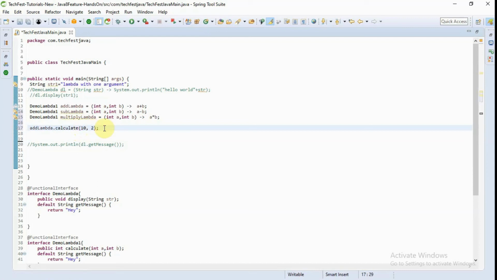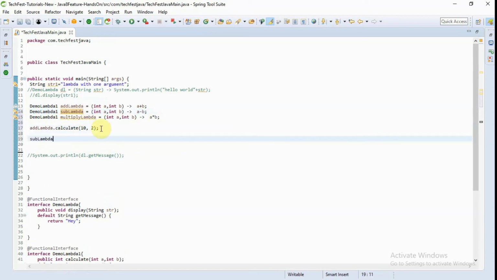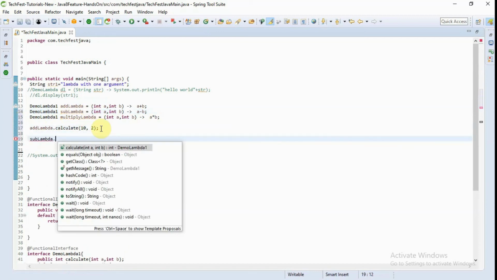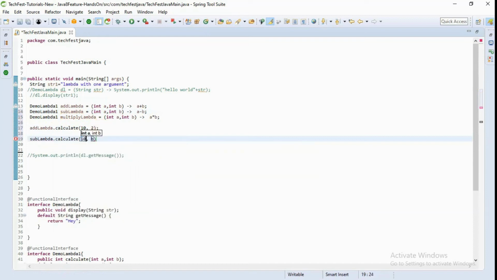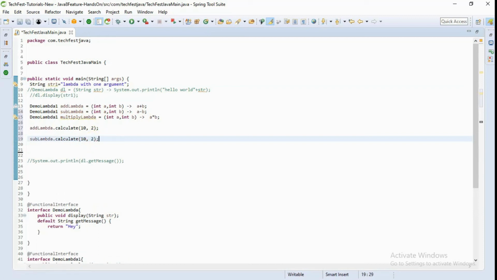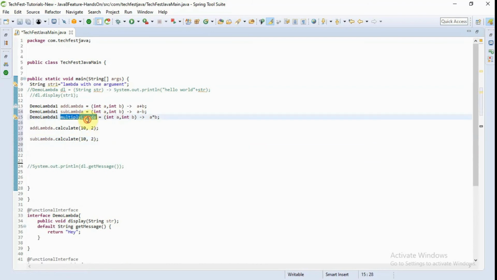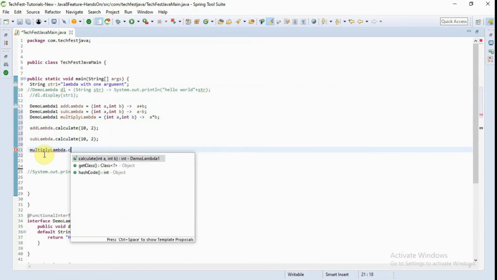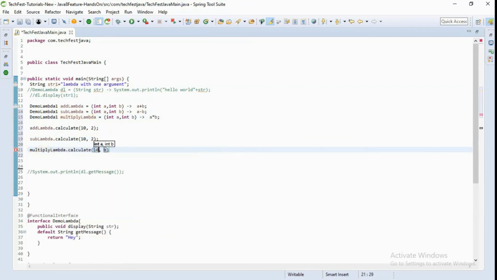This is the first statement. Similarly, I am going to call the next one, passing the same arguments over here also, and for the third one I am passing 10 and 2 like this.